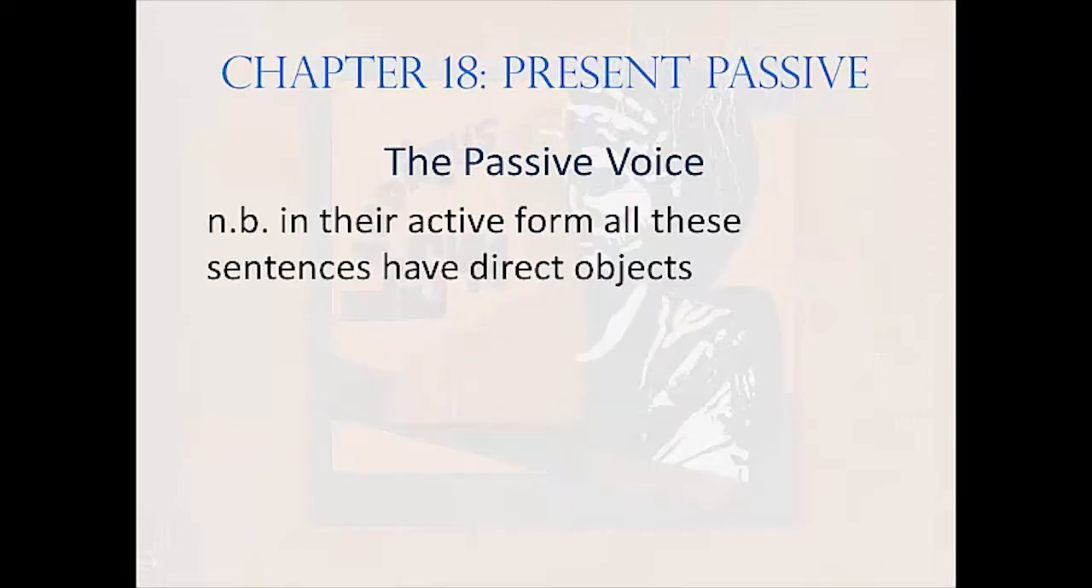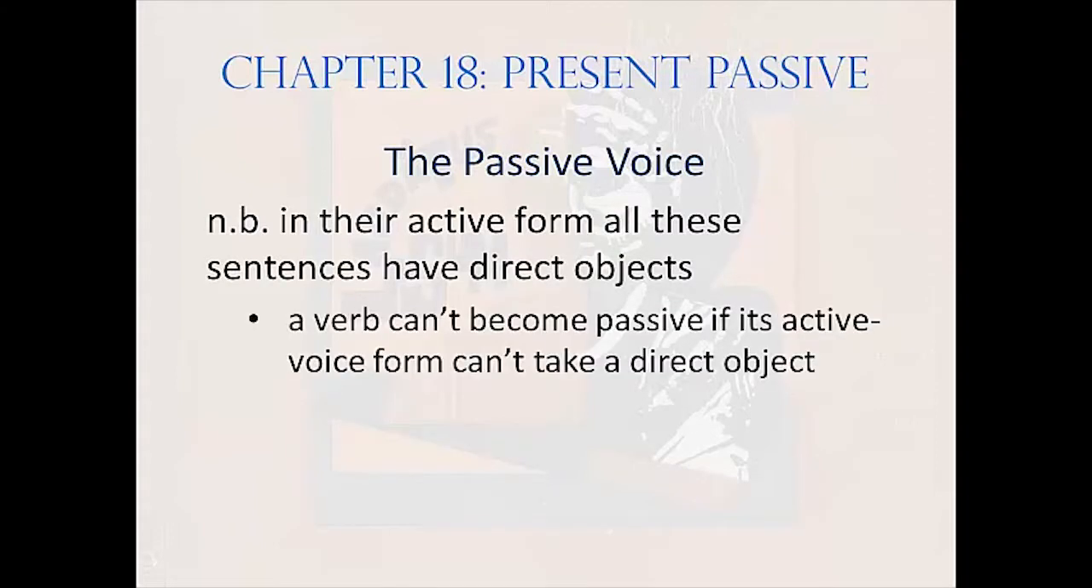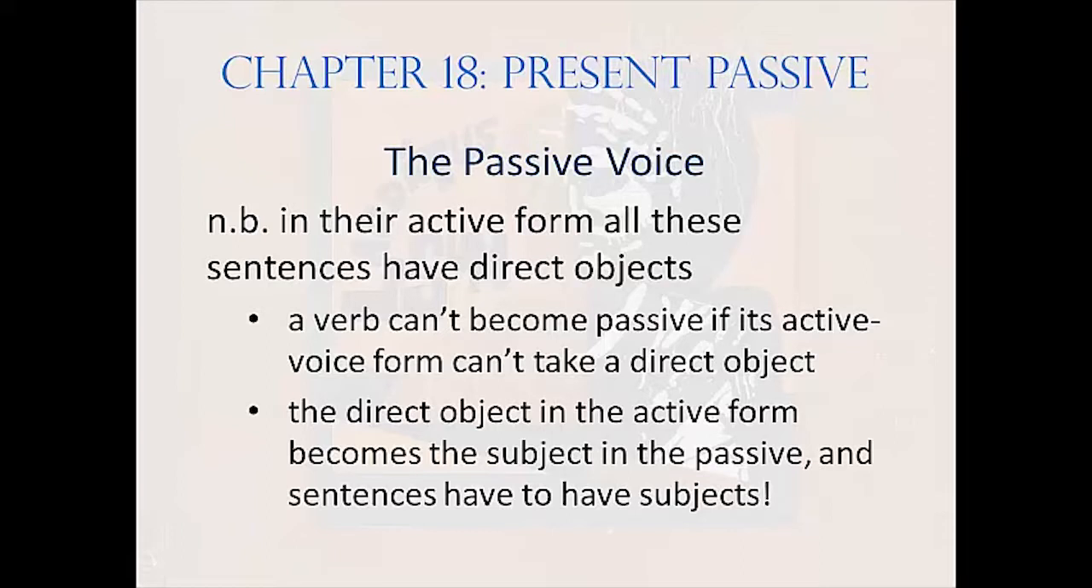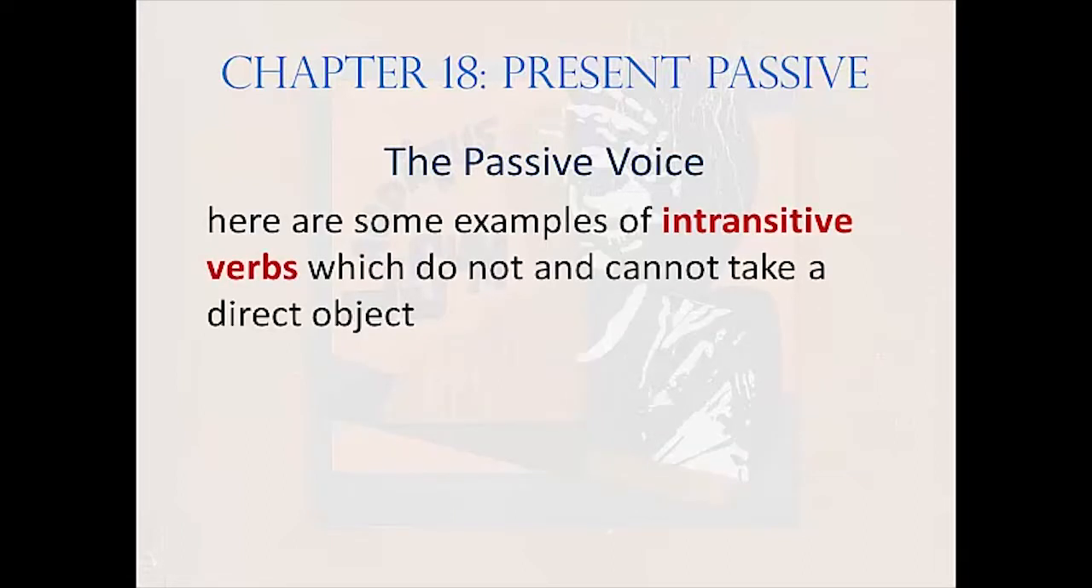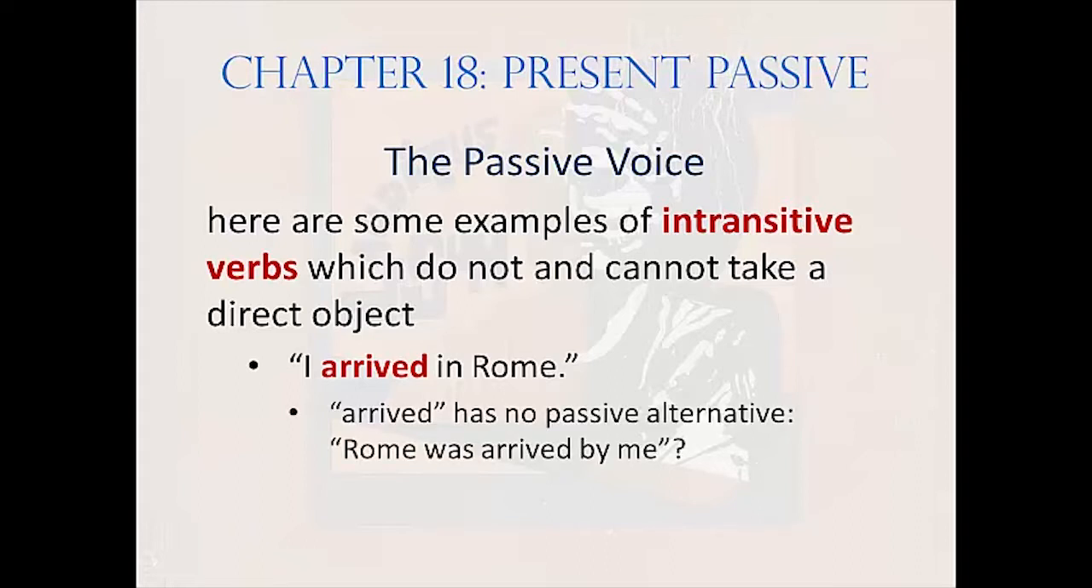Note that in all 6 of these sentences, the active form has a direct object. A verb cannot become passive if it doesn't have a direct object in its active form. That's because the direct object becomes the subject when the verb is converted into the passive voice, and there has to be a subject in the sentence. Verbs that don't take direct objects are called intransitive. Here are some examples of intransitive verbs in English. I arrived in Rome. Arrived has no direct object. You can't arrive something. Thus, arrive can't be converted into the passive.